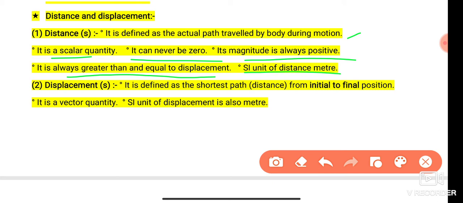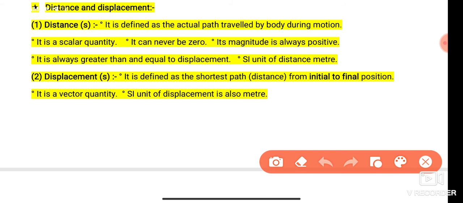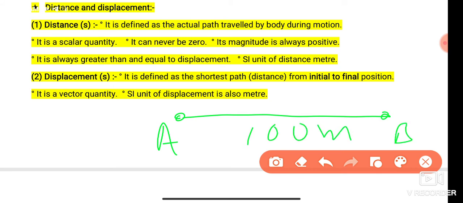And what is displacement? It is defined as the shortest path from initial to final position. It is a vector quantity. The SI unit is meter. Let us now understand distance and displacement. Suppose a person starts a journey from point A in a straight path and reaches point B, traveling a 100-meter path. The difference between A and B is 100 meter. When the person moves from A to B, we say the body travels a 100-meter distance. That is the actual path traveled by the body.